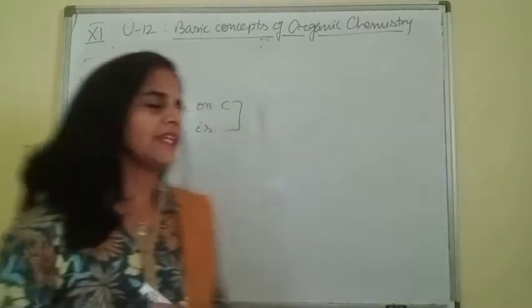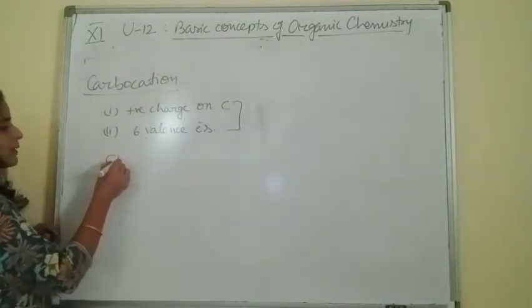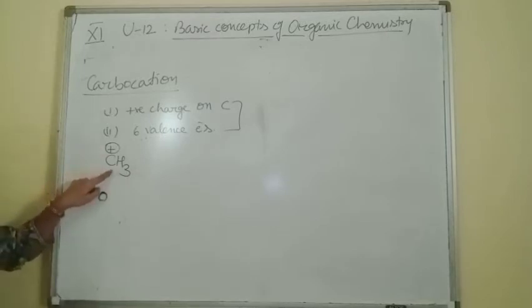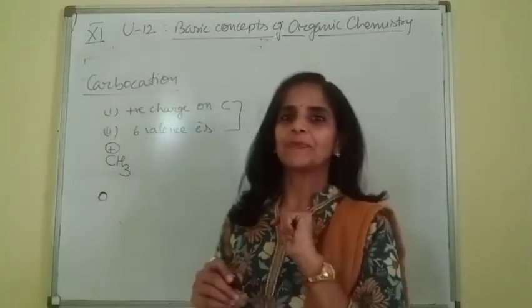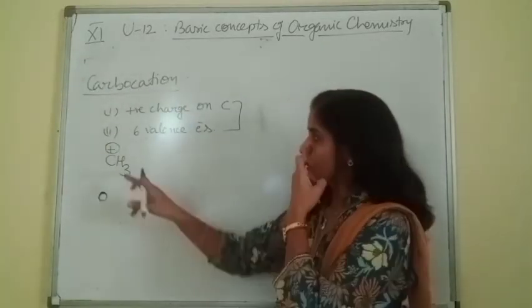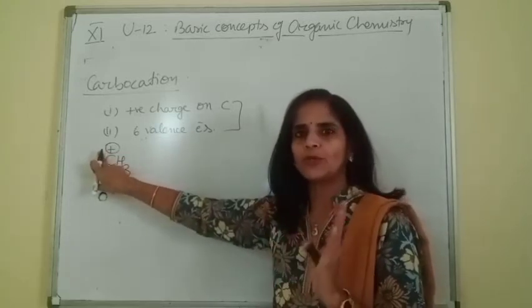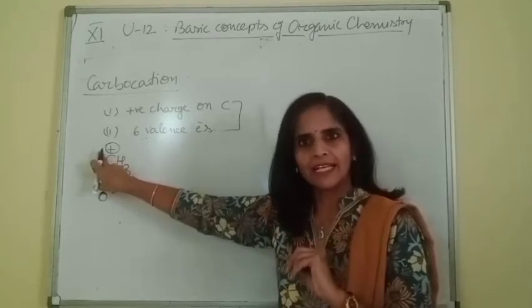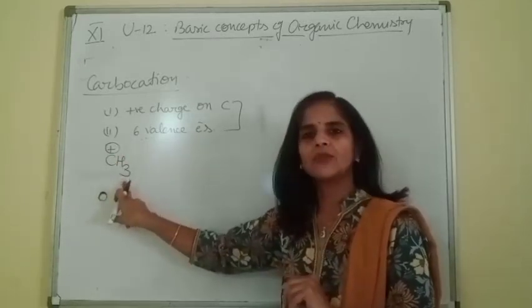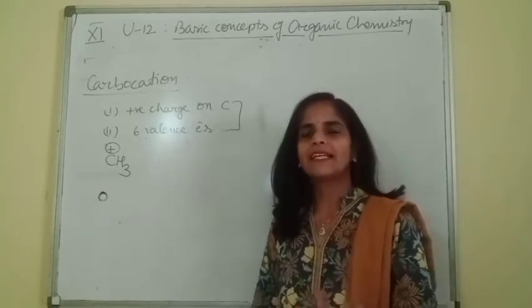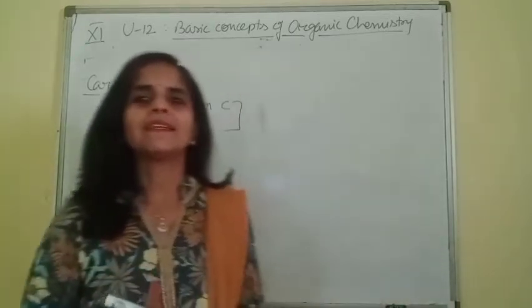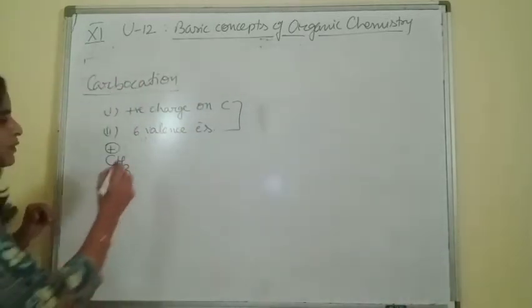For example, take the one we already discussed, methyl carbocation. Carbon has positive charge as well as a total of 6 valence electrons. How 6? Shall I tell or is it clear to you? Carbon has 4 valence electrons. Due to the presence of positive charge, one electron is already released. It means now how many electrons are left with carbon? 3 are left with carbon and 3 are shared with hydrogen. So in total it has 6 valence electrons and positive charge. That's why this species is termed a carbocation. So this is methyl carbocation.